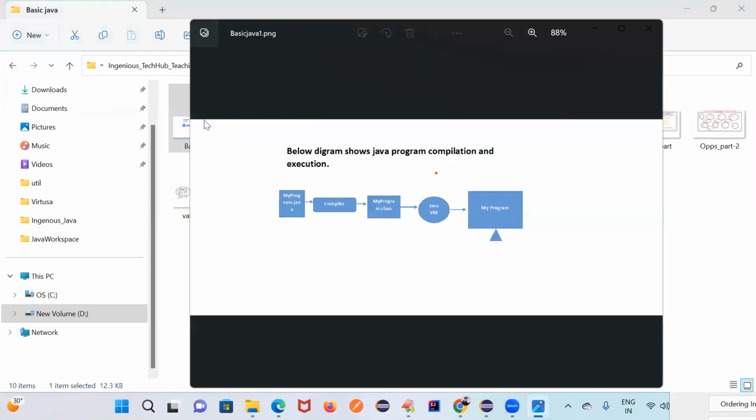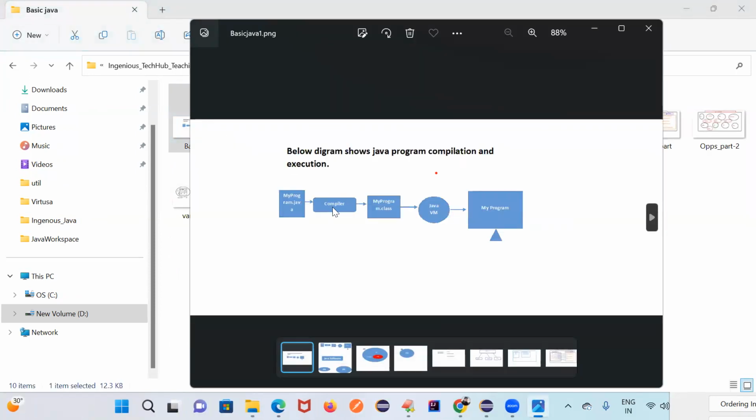So this is the compiler. What the compiler does is create a dot class file.